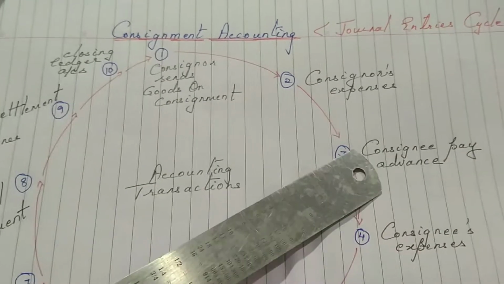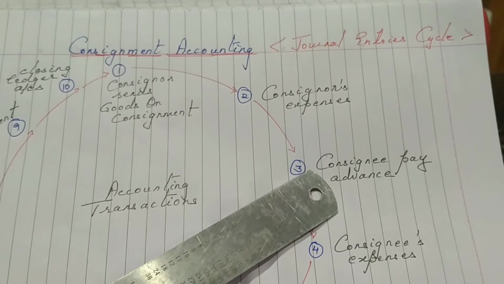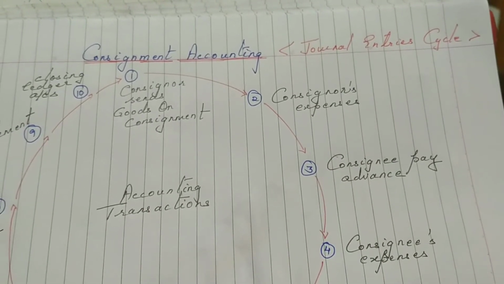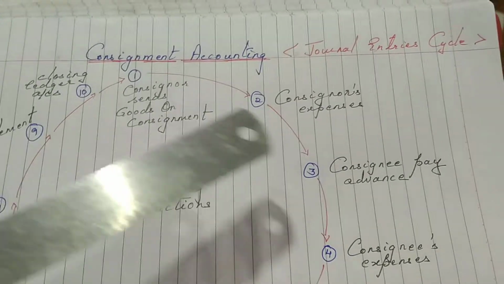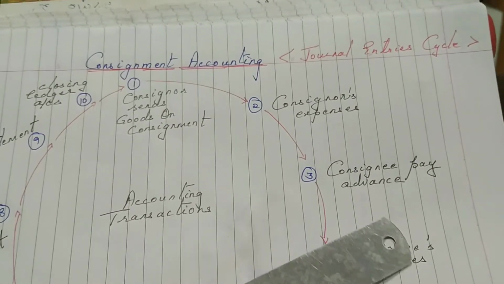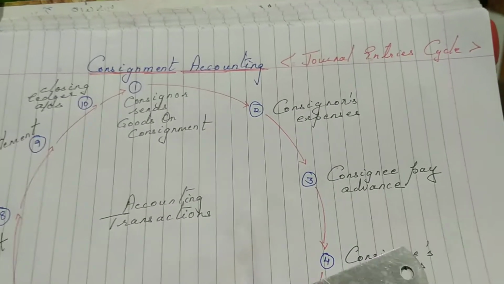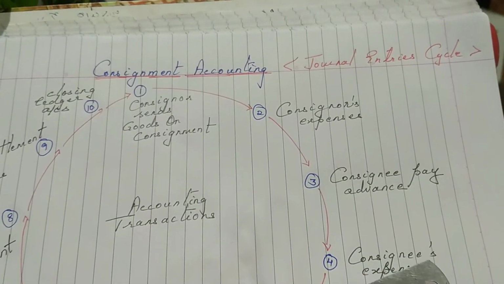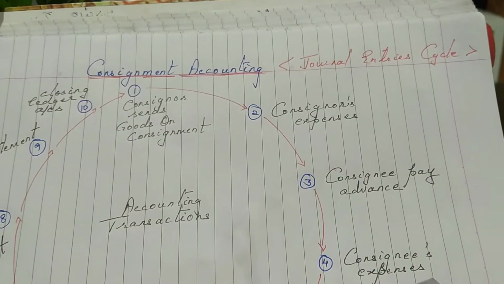After that, the third entry speaks about the advance which is paid by the consignee. Some agents, or some owners, and again this is the understanding between the consignor and the consignee, the owner, the principal, and the agent. In case the agent is paying any advance, we will have to write a journal entry for that. Advance, as we all know, is a kind of guarantee, a little amount paid towards the goods which he or she has received.